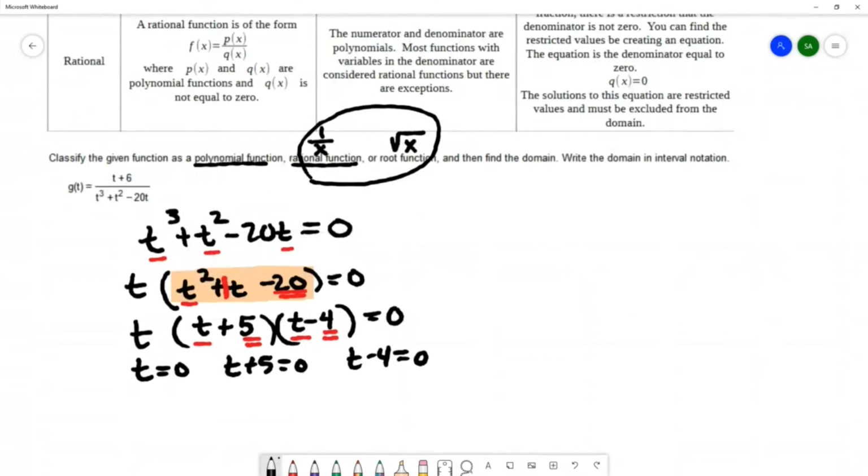And then you're going to solve. So we're going to subtract 5, and t equals negative 5. We're going to add 4, and t equals 4. So our restricted values are 0, negative 5, and 4.